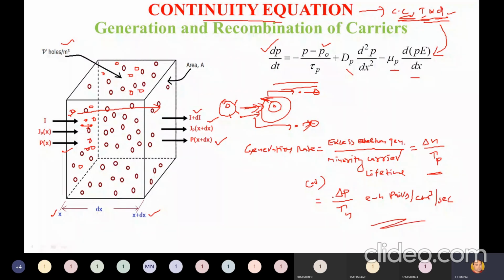The generation rate may be delta n divided by tau p or delta p divided by tau n. Right? So these are the formulas for the continuity equation. Just do remember these continuity equation formulas. So this is about the continuity equation and Hall effect. This is the last topic in semiconductor physics. We'll go with some problems for solution today.